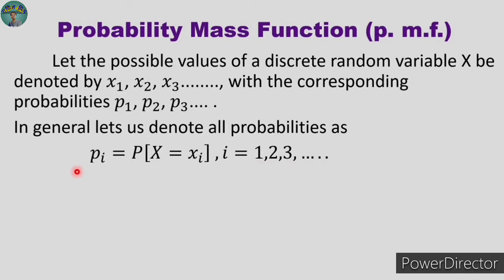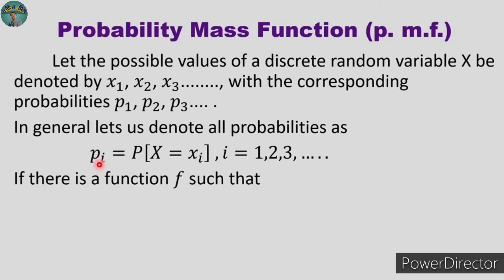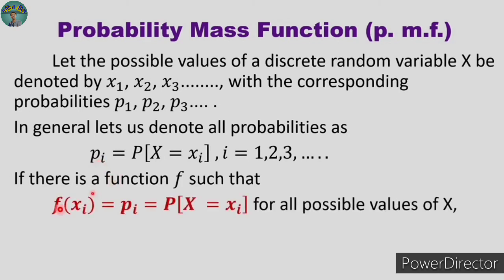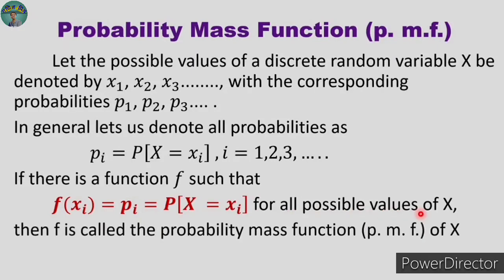Pi is the probability of xi. Okay, now what is the probability mass function? See, if there is any formula to represent all these probabilities P1, P2, P3 up to all these things, all these Pi in a single formula, then that formula or that function is called a probability mass function. So let us see, if there is a function f such that that function of xi represents the probability Pi for all possible values of x, then that function is called probability mass function or PMF of x. Okay, it is a very simple concept.